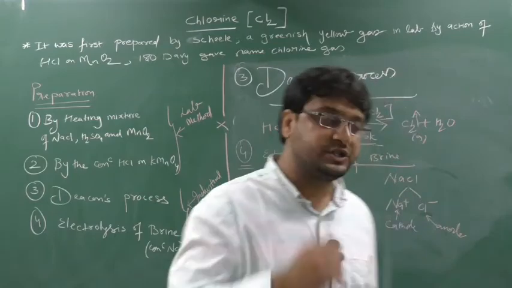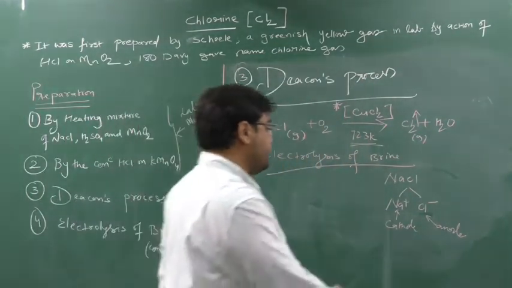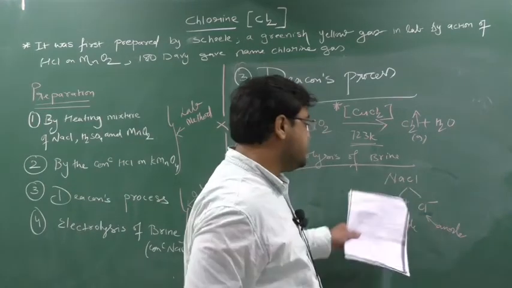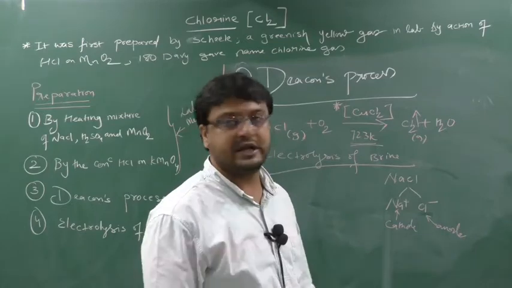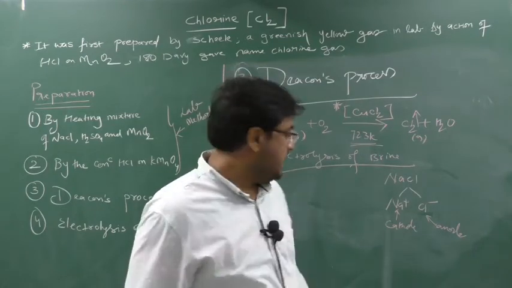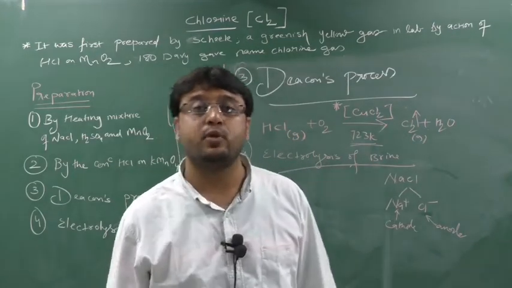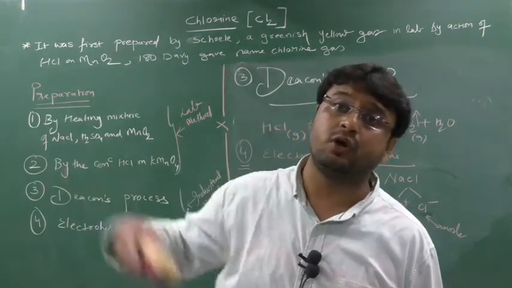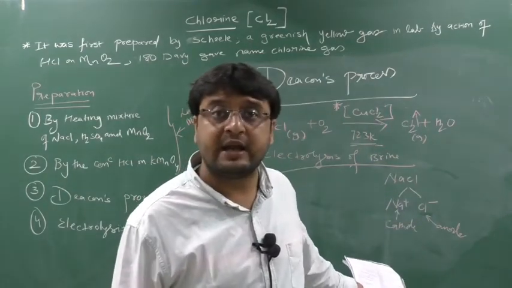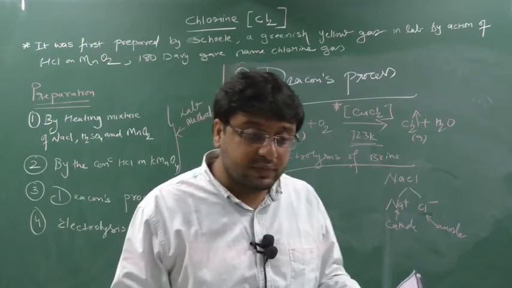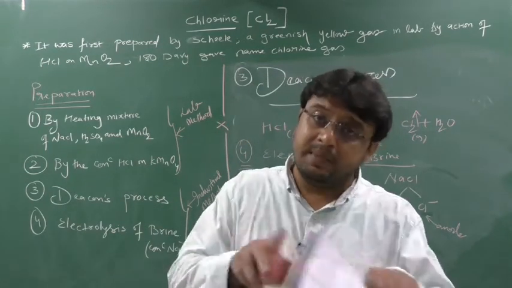So what will I do now? Check it out here. Now this is understood, no? What is the problem with sodium? Something extra you have to do. Chlorine will go to the anode, it will get oxidized and form Cl2 gas. Perfect. Chlorine gas will be liberated and collected. But if Na plus goes to the cathode and generates Na, sodium metal being a more reactive metal, if it comes in contact with air, it will blast. So this sodium should not get deposited directly on some other cathode. Some arrangement should be there so that sodium also gets deposited and a blast does not occur.